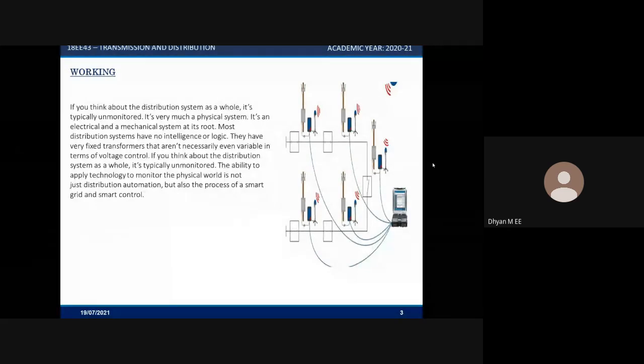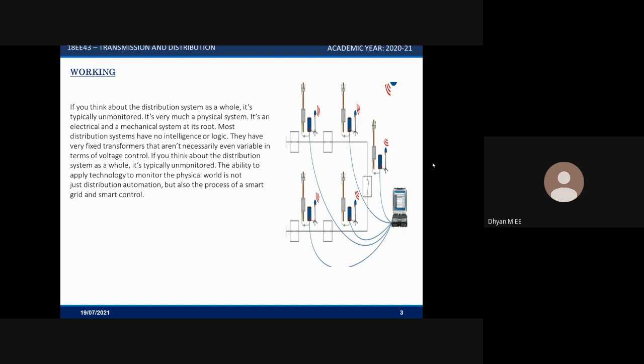Working of distribution automation. If you think about the distribution system as a whole, it's typically unmonitored. It's very much a physical system, an electrical and mechanical system at its root. Most distribution systems have no intelligence or logic. They have very fixed transformers that aren't necessarily even variable in terms of voltage control. The ability to apply technology to monitor the physical world is not just distribution automation, but also the process of a smart grid and smart control.